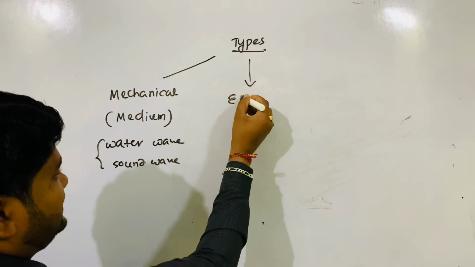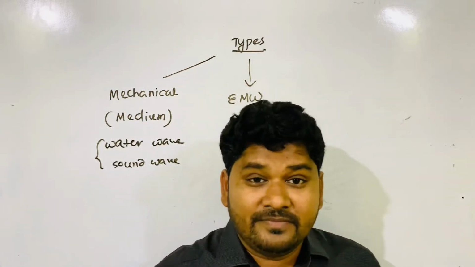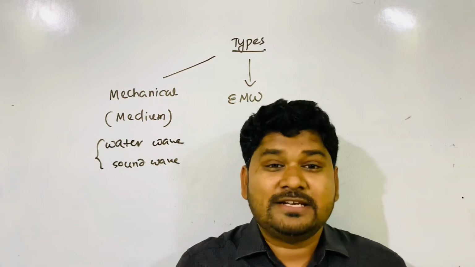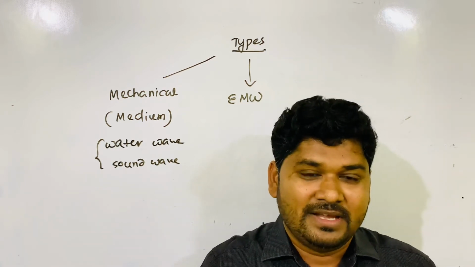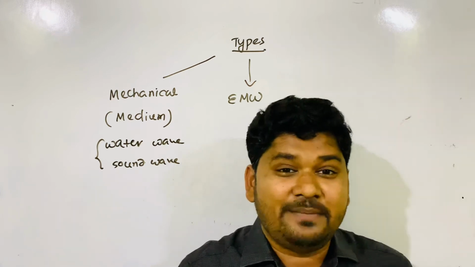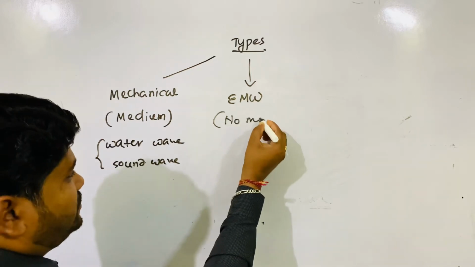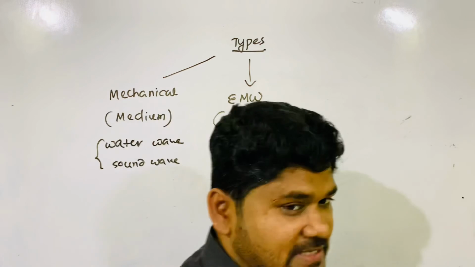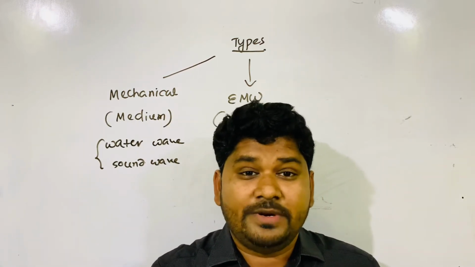Next is EMW, another type of wave. Which wave is this? Electromagnetic wave. What is an electromagnetic wave? An electromagnetic wave doesn't require any medium. This is a non-mechanical wave. Remember, it doesn't require any medium for propagation. So this is the electromagnetic wave, which requires no medium for propagation.